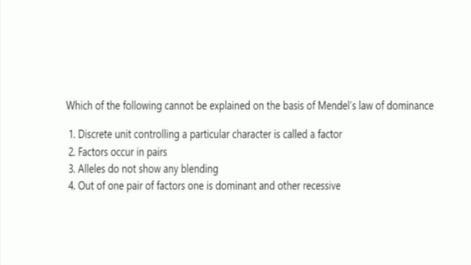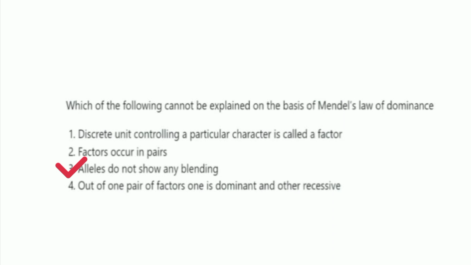Next one, which of the following cannot be explained on the basis of Mendel's law of dominance? And the options are discrete unit controlling a particular character is called factor. Factors occur in pairs. Alleles do not show any blending. Out of one pair of factors, one is dominant and other recessive. And from this, the right one is option 3. Alleles do not show any blending. It is not explained on the basis of Mendel's law of dominance.